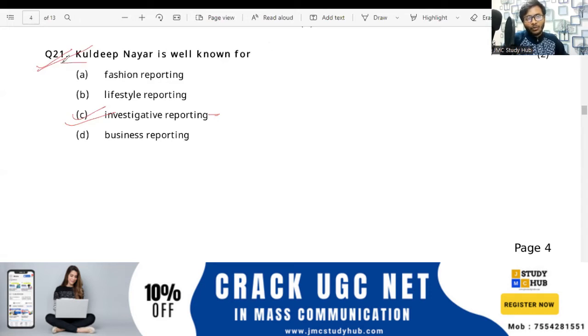So about Kuldeep Nayyar, we will write some things that are very important. Here we can answer about investigative reporting. Other things are also important, वो भी important है, please note it down. So we know that Kuldeep Nayyar is an Indian journalist, and he was also the editor of the Statesman.